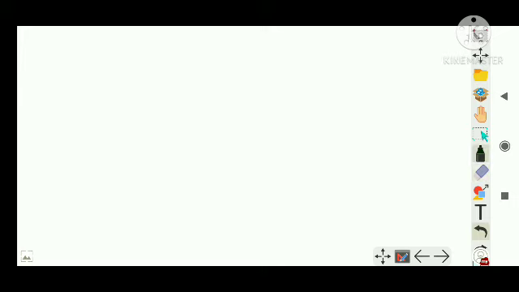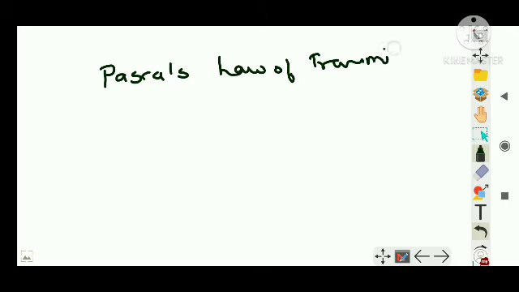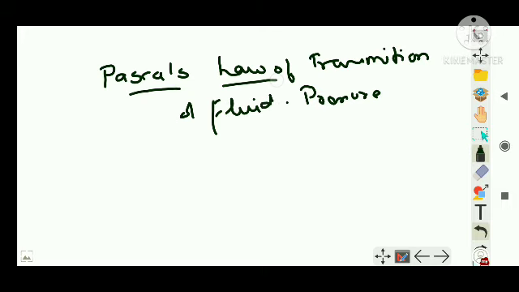Now, continuing from Pascal's law, right? So the next heading as per your NCERT, okay? It is Pascal's law of transmission of fluid pressure. Now this is something I have taught you, but not as per this topic.